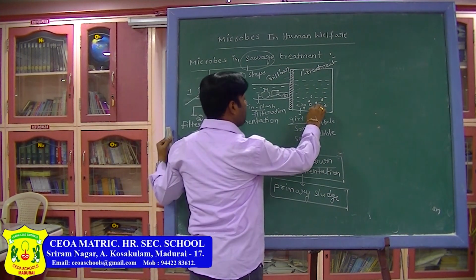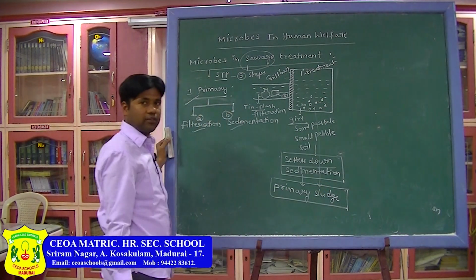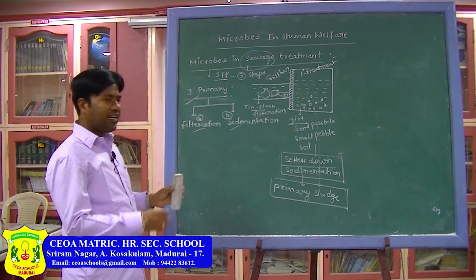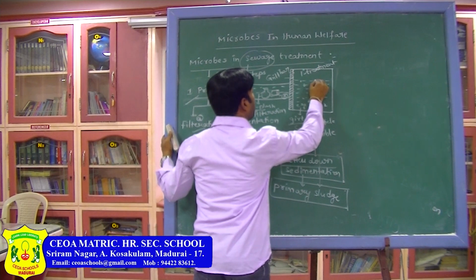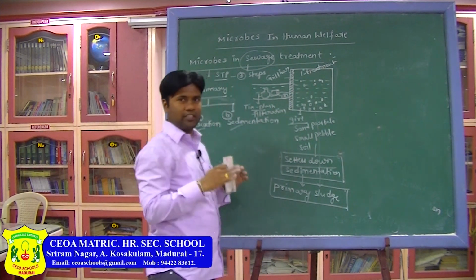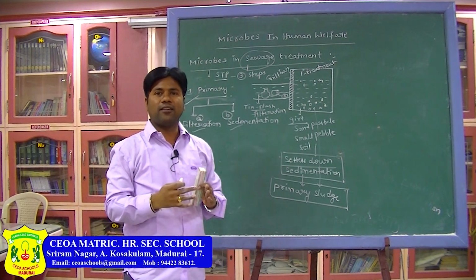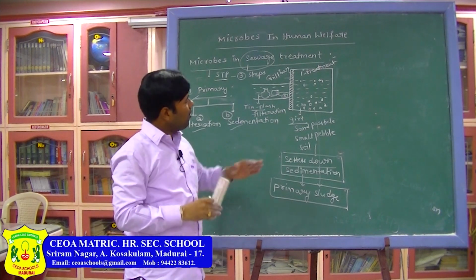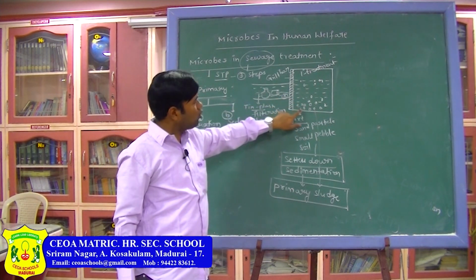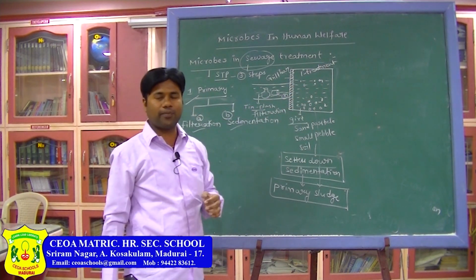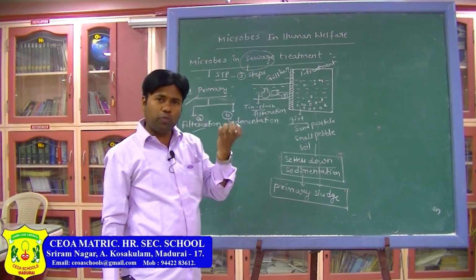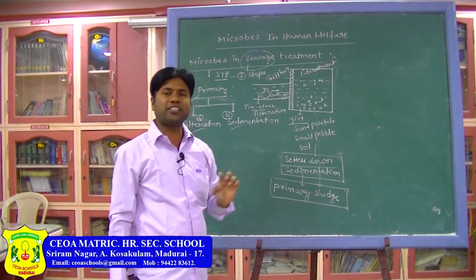Now, this is a primary sludge. What is that? Primary sludge. Sometimes, some of the waste will still be floating here and there. In the big chamber, most of it has reached the bottom, but some of it will float in the water, so we have to bring it to the bottom of that chamber.